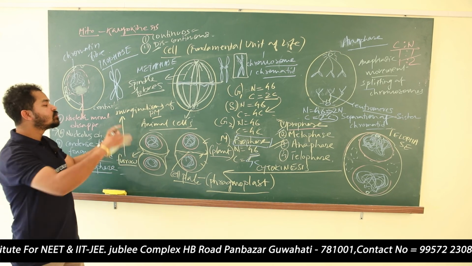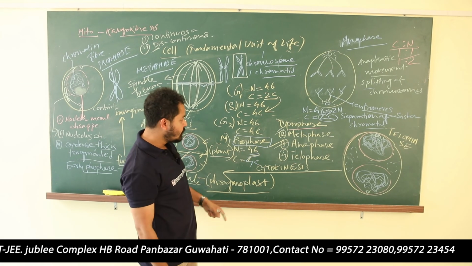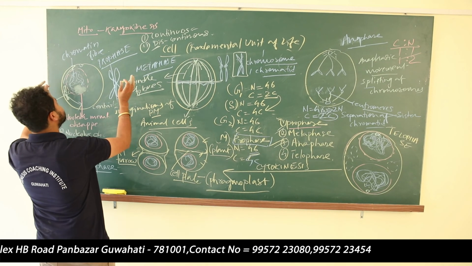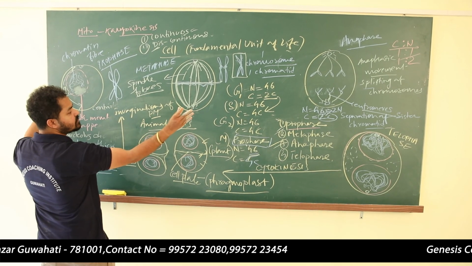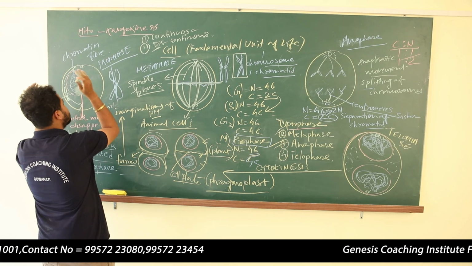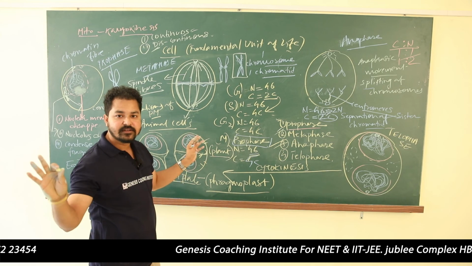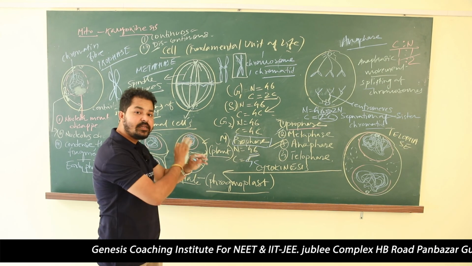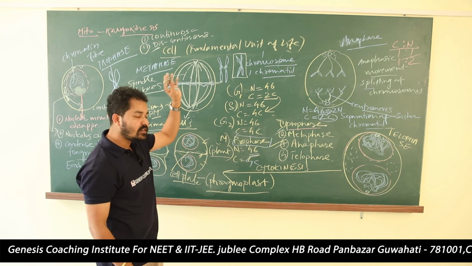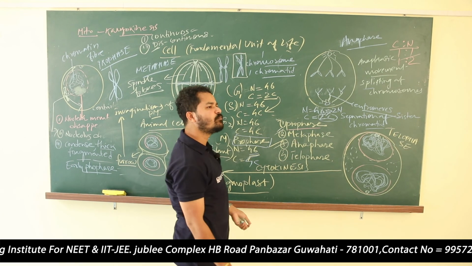Are you getting my point? So this is all about mitosis. Mitosis is the division of the karyokinesis, it is also known as karyokinesis. First stage prophase, metaphase, anaphase, telophase, cytokinesis. Done. Cytokinesis means division of the cytoplasm. So mitosis is finished. If you ask me, sir, what is the importance of mitosis?